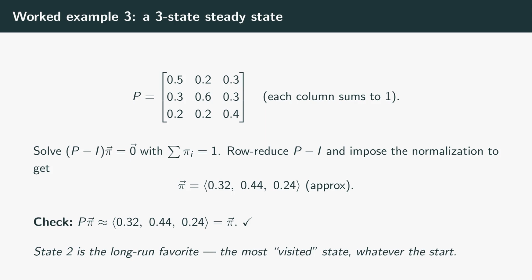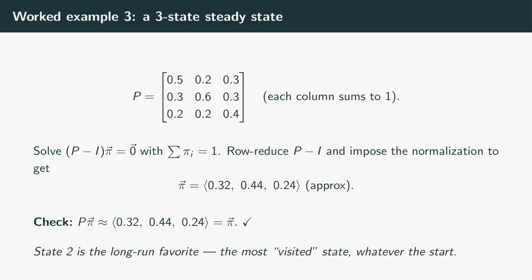Let's do a 3-state steady state, since the method scales up unchanged. Here is a 3x3 stochastic matrix. You can check each column sums to 1. To find a steady state, we solve P minus the identity times pi equals 0. That is just the eigenvector equation for eigenvalue-one rearranged, together with the requirement that the entries sum to 1. Row reduce P minus the identity, which will have a free variable because 1 is an eigenvalue, then use the normalization to pin down the answer.